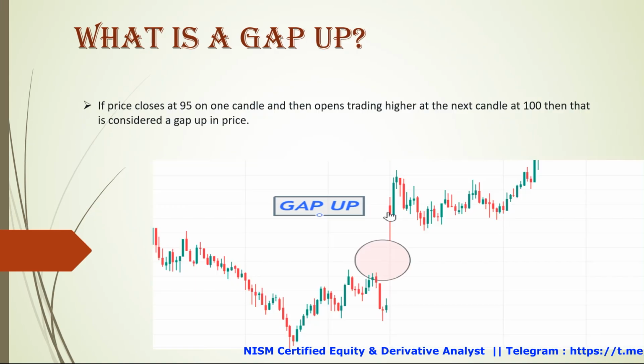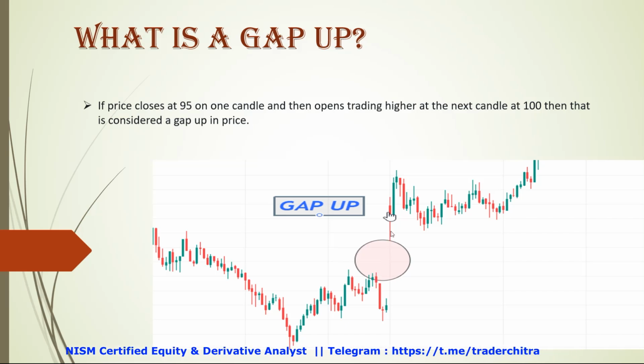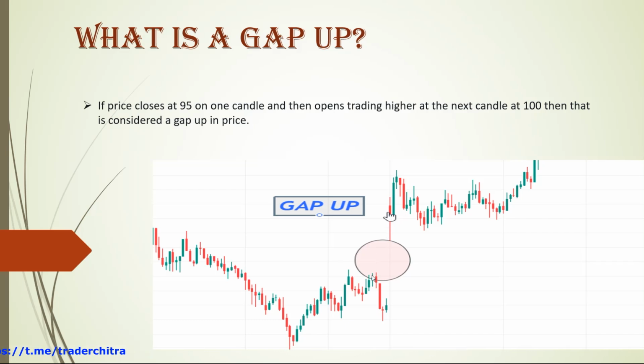This is the example of a gap up. You can see in this picture the price closed yesterday, and in the morning candle, the first 5 or 15 minute candle, there is a difference between these two prices, the closing and the opening. There is a gap between the opening and the closing of the previous day. We can see there are no candles in between. So this is called a gap up.